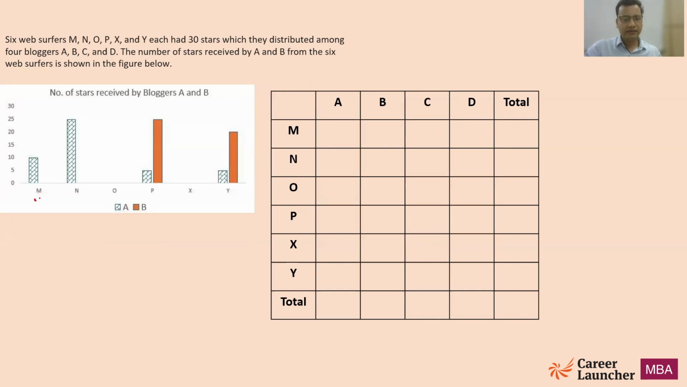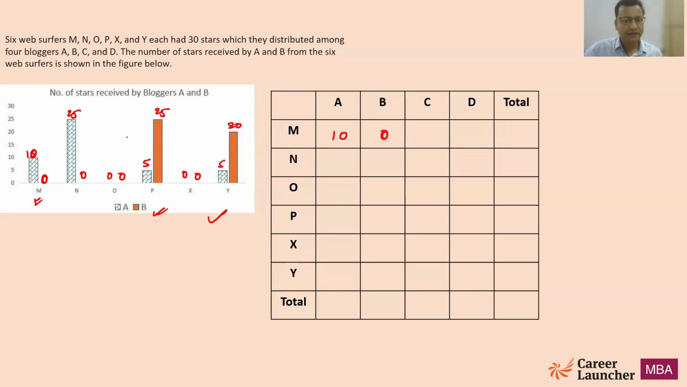So using this table, let's try to fill the table. Now from A, this value is 10, this is 0, then we have 25, then 0, then 0 and 0, this is 5, this is 25, this is 0, this is 0, this is 5, and this is 20. Now we do not have any data for C and D as of now in the table. We'll look at C and D separately, right? But from the data that we have, M has given 10 stars to A and 0 stars to B.